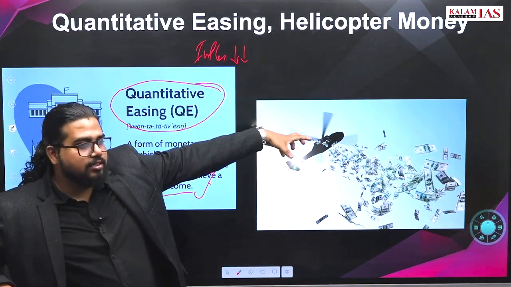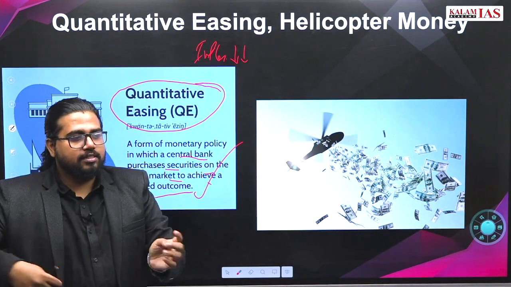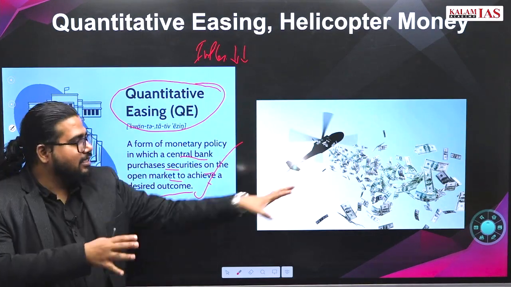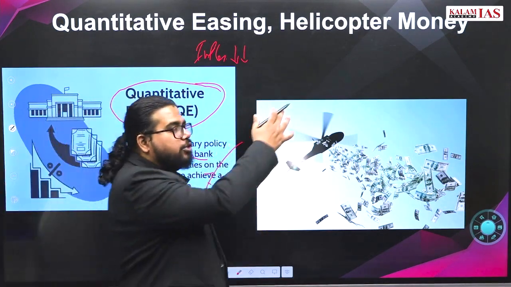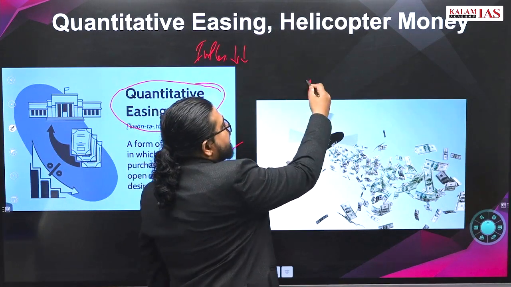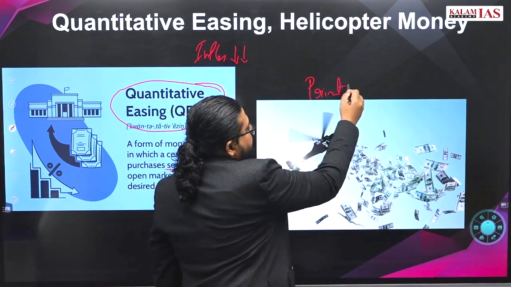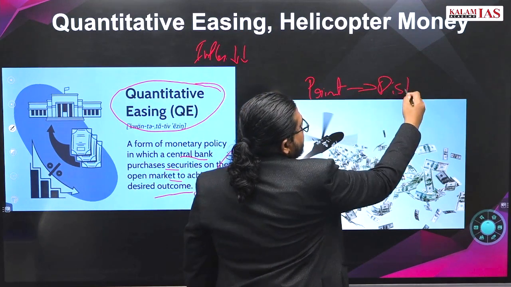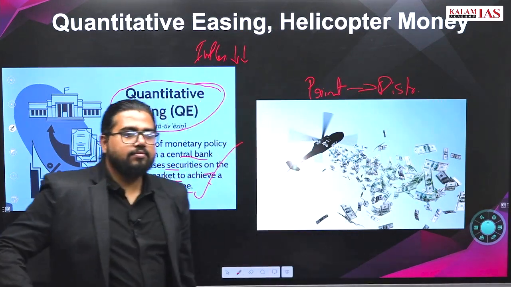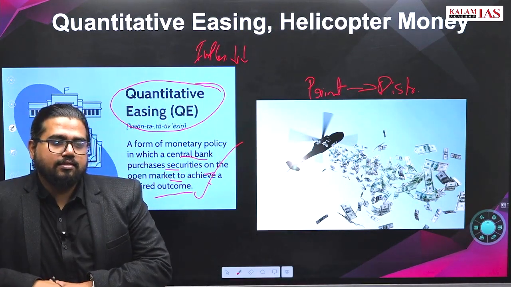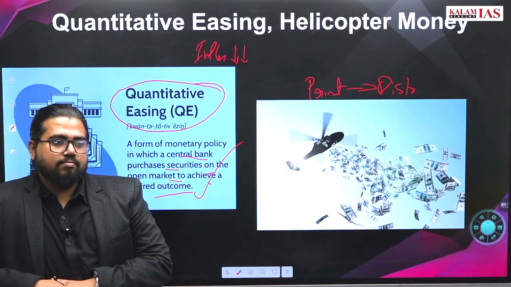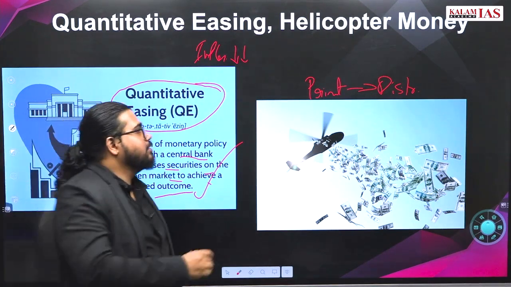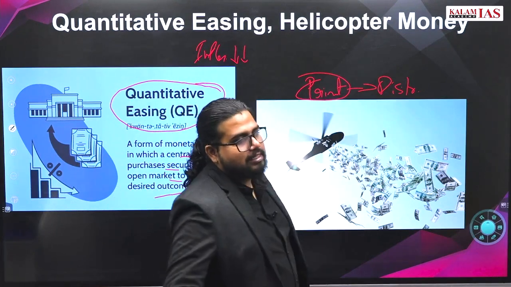Helicopter money means what? Come in a helicopter and throw away the money. Exactly, this is like synonym, but what they will do is central bank will print more money and distribute it to people. Then what will happen? At least more money should be chasing a number of goods.